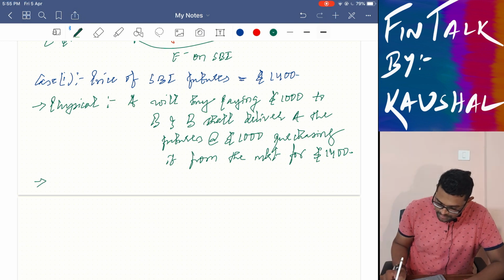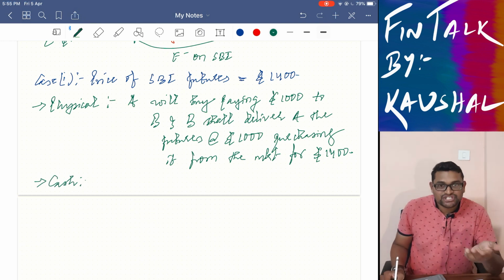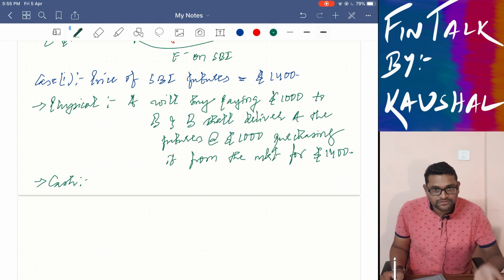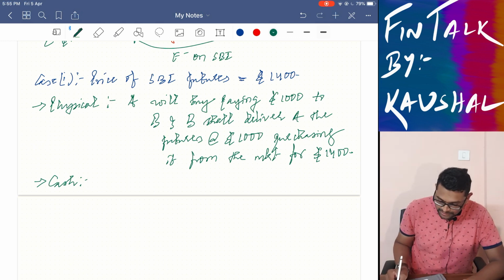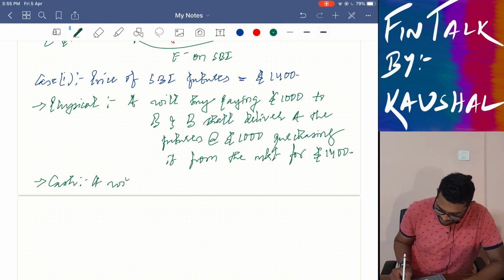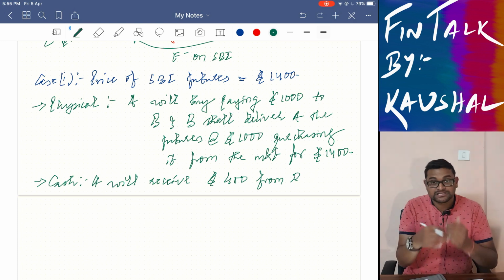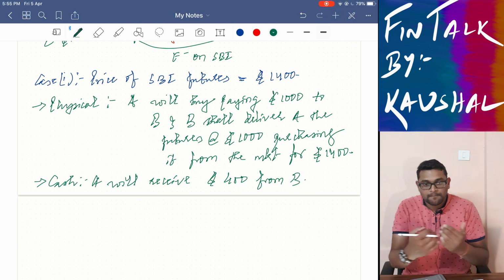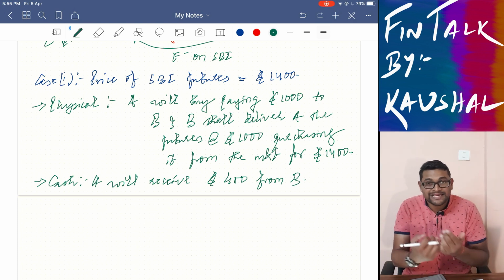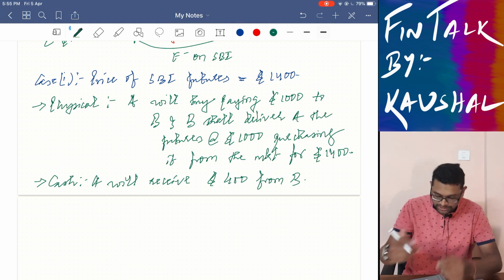It's very simple. There is no physical exchange of any commodities, derivatives, futures or shares. Rather, A will receive only $400 as the differential amount from B. Since B has lost the contract, A has won the bet. B has lost the bet, A has won the bet. A is going to receive $400 and B is going to pay $400.